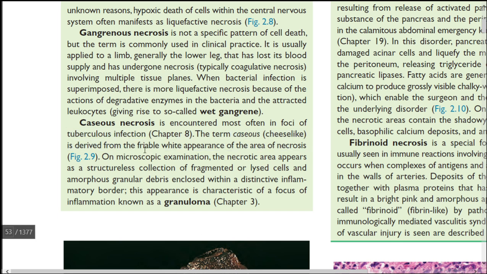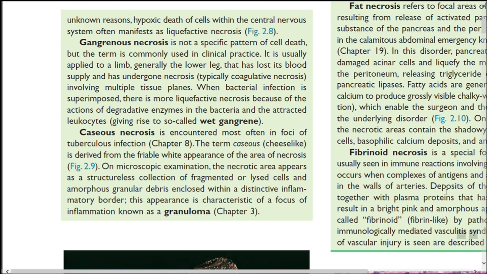In microscopic examination, the necrotic area appears as a structureless collection of fragmented or lysed cells and amorphous granular debris, enclosed within a distinctive inflammatory border. This appearance is characteristic of a focus of inflammation. Okay, that is caseous necrosis.